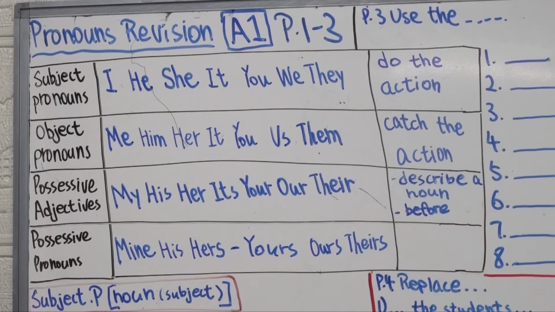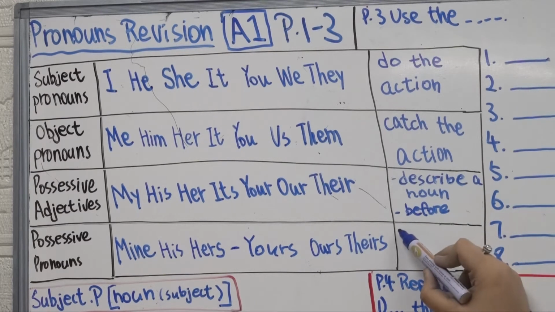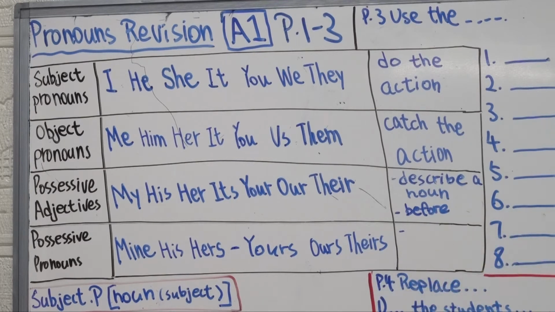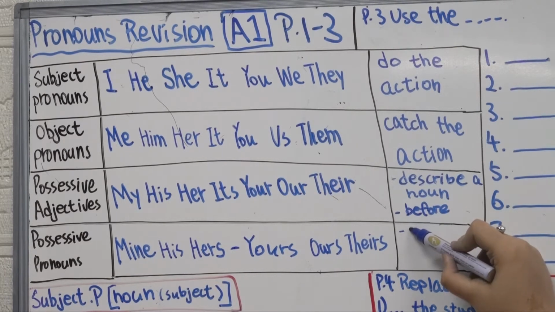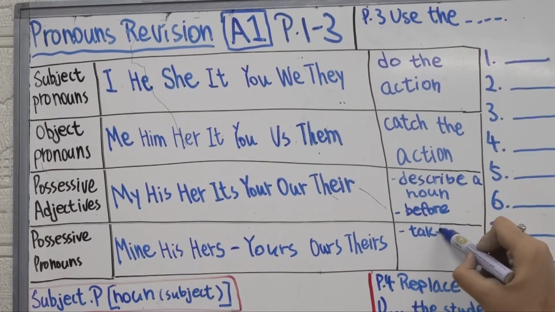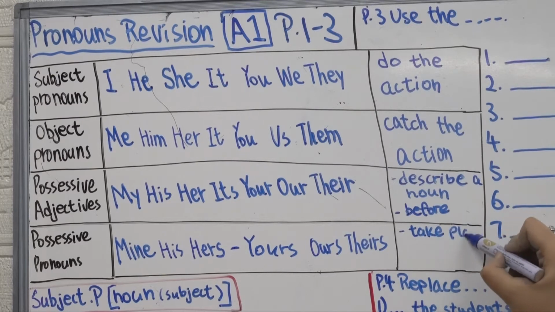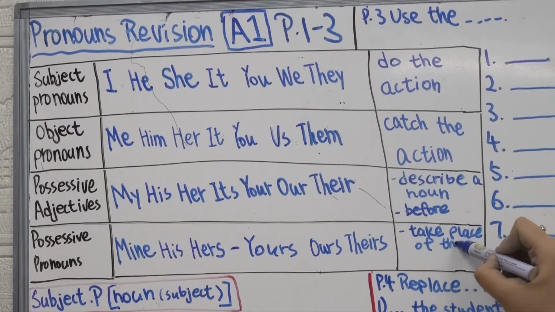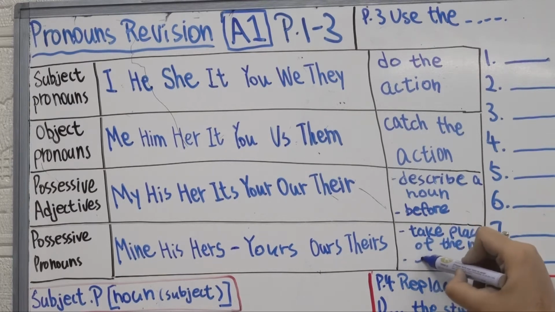Before a noun. And then possessive pronouns, all right. Possessive pronouns are the king, all right? Do you know why? Because they take the place of the noun. Let's write N for noun, okay? And it comes at the end.